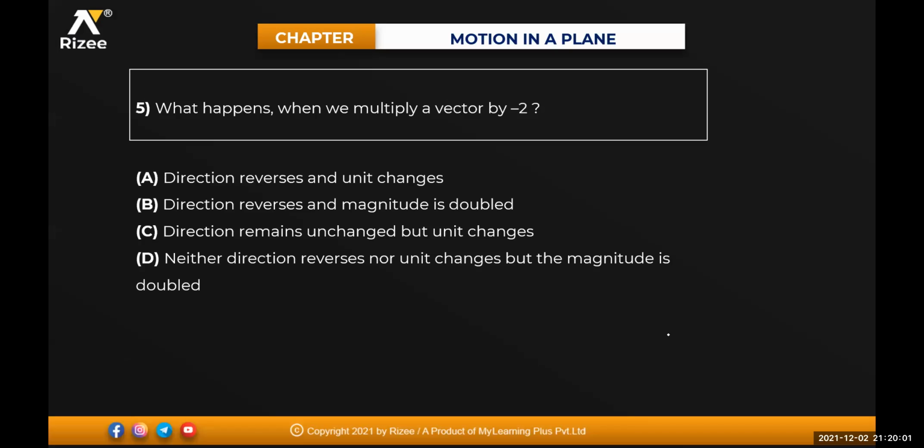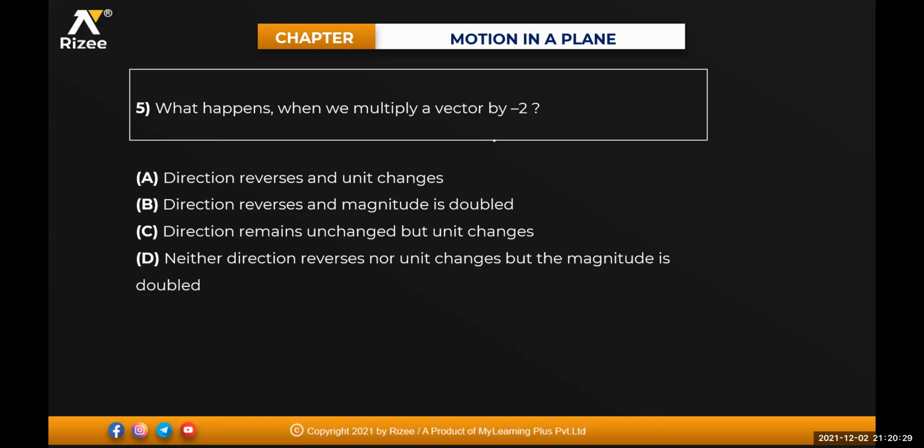What happens when we multiply a vector by -2? Can anyone tell me? See, negative sign reverses the direction. The magnitude of the number is 2. Therefore, the magnitude of the vector will be doubled. What happens when we multiply a vector by -2? Option A: direction reverses and unit changes. Option B: direction reverses and magnitude is doubled.